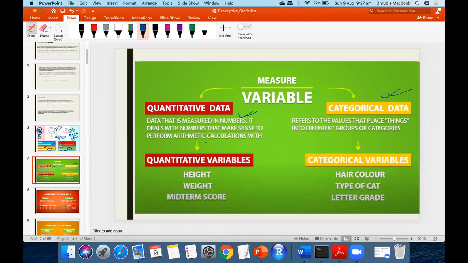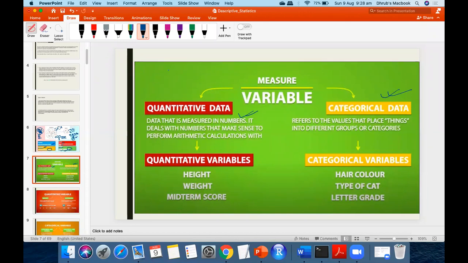I'll give you an example which will tell you how. The simple example could be height, weight, or for that matter the salary. That is also quantitative. Yes or no? In day-to-day life, we are looking at BMI, body mass index of the people. That is also quantitative. Correct?